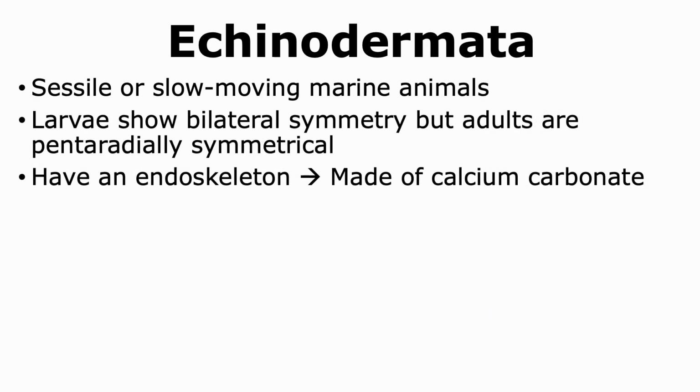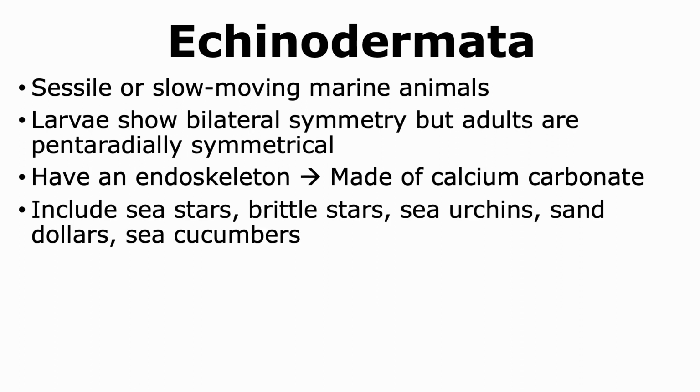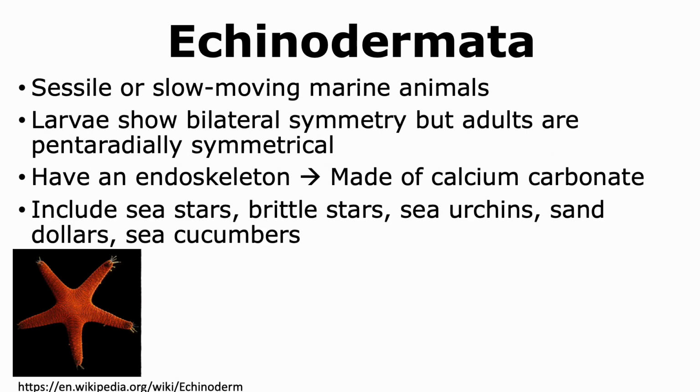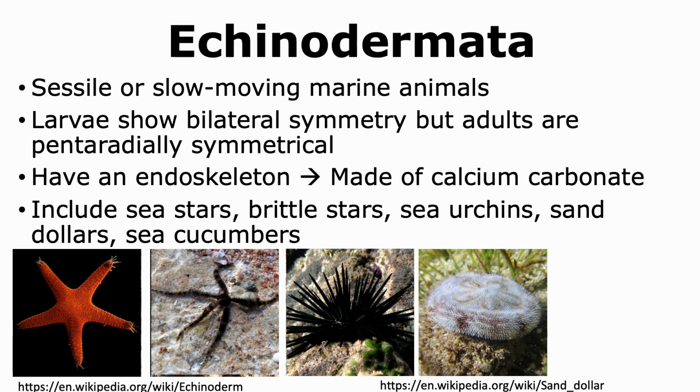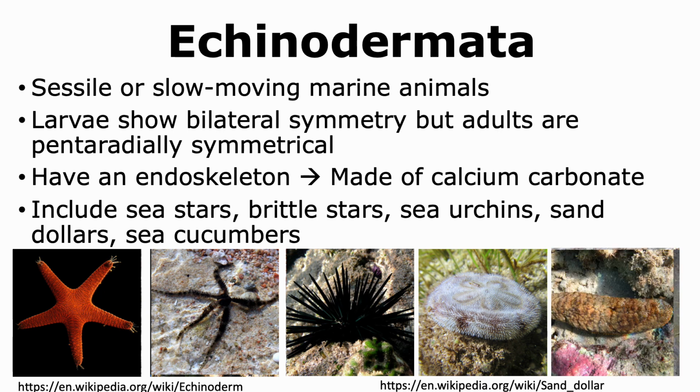Echinoderms have an endoskeleton that is made up of calcium carbonate. This is different from the exoskeleton that is found in arthropods, which is made of chitin. Some examples of echinoderms include sea stars like starfish, brittle stars, sea urchins, sand dollars, and sea cucumbers.